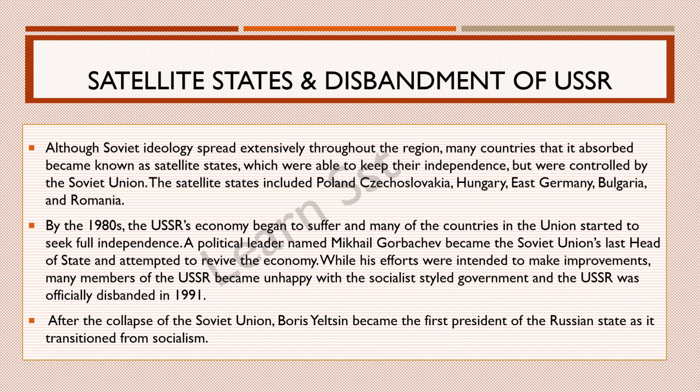After the collapse of Soviet Union, Boris Yeltsin became the first president of the Russian state as it transitioned from socialism. So it slowly underwent a change. Transition is a change. So from purely socialism or communism, in other words, slowly and steadily it started taking up more of democracy in their country.